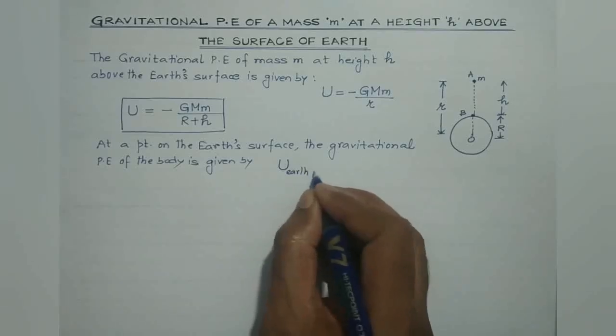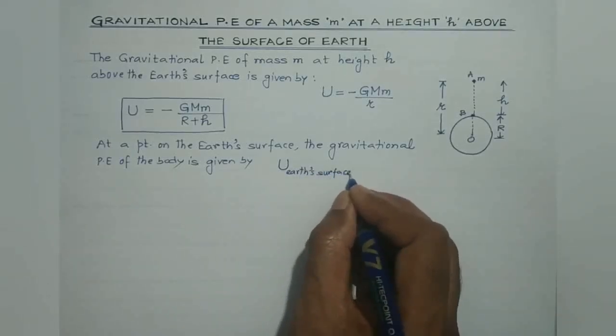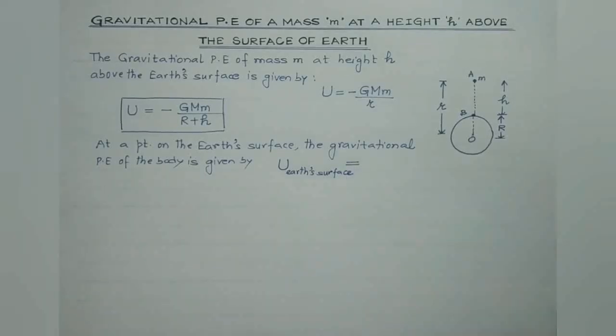U stands for the potential energy. Here obviously we are talking about gravitational potential energy.